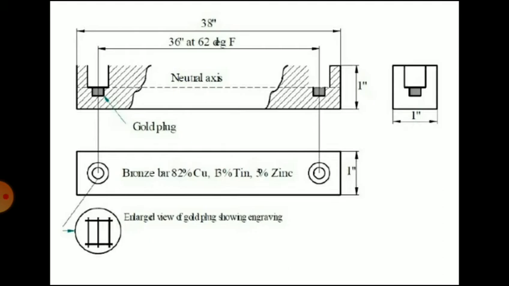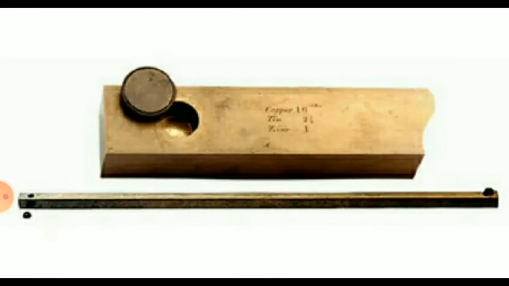when the temperature of the bar is constant at 62 degrees Fahrenheit and the bar is supported on rollers in a specified manner to prevent deflection. So you can see this diagram. This is a line standard, Imperial Standard Yard. You can see at the top there is a gold plug and the bar that is showing.